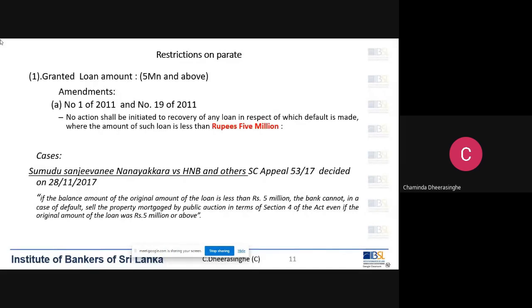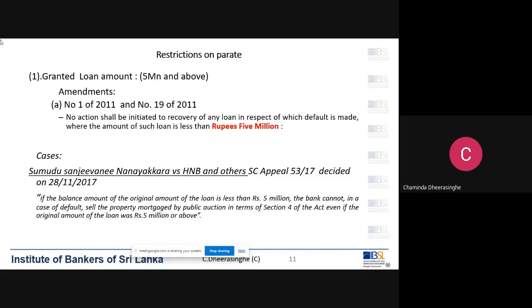We say there's a company, we have two directors, right? Myself and another friend. We both have 50-50 shares of the company. The company borrows a loan, and I mortgage my property. The company defaults. If it is so, then definitely that is a third party mortgage, because the company is a legal entity, a legal person, and I am the mortgagor, the borrower is the company.